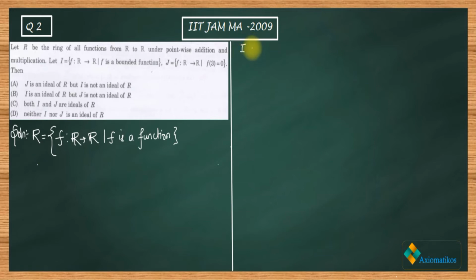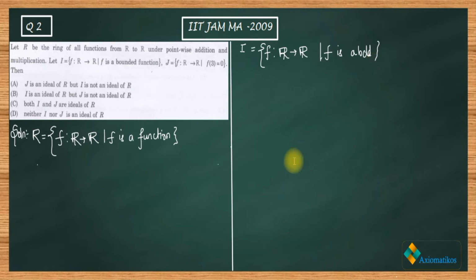Your I is actually a subset of this ring R such that it consists of functions, but it has a restriction that the function should be bounded. So this is the restriction that was imposed. Now we have to check whether or not this set is an ideal.